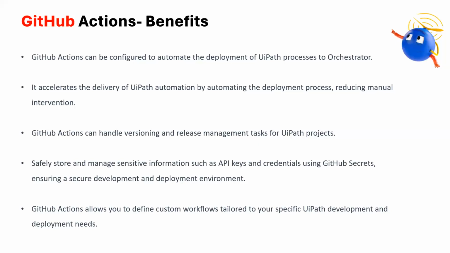Also in GitHub Actions, there are scripts available not only for building and publishing the nuget package, but also for running test cases, creating auto pull requests based on our requirement, and managing the assets in our orchestrator, etc. But in our demo, I'll be mainly focusing on two scripts, that is building the package using UiPath pack and deploying the same to orchestrator.